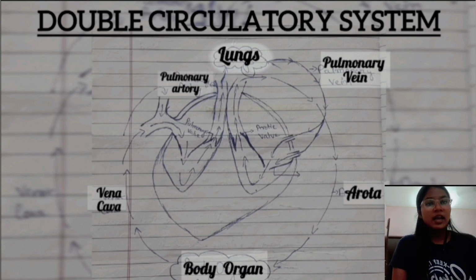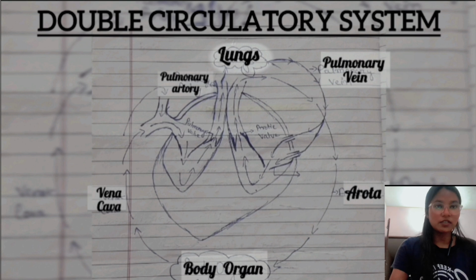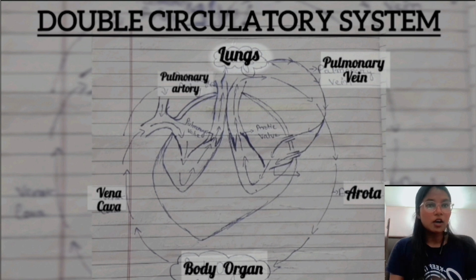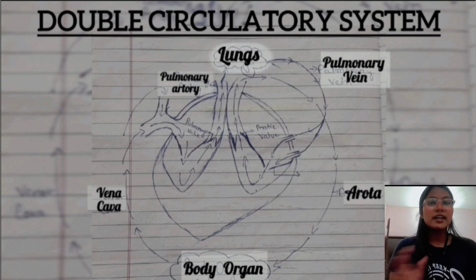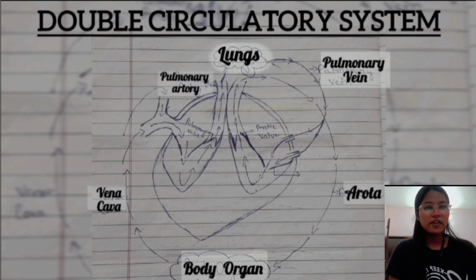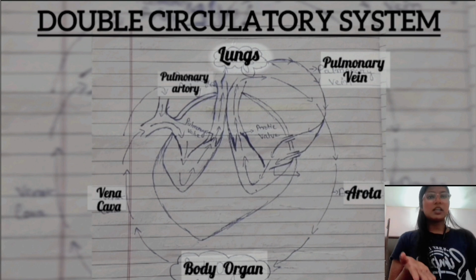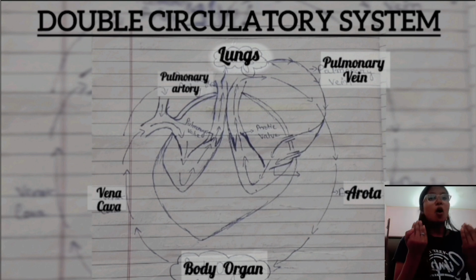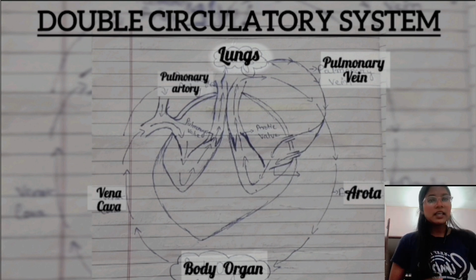So the pulmonary artery is the path which carries the waste deoxygenated blood from the heart to the lungs, and in the last process, the lungs remove all the waste products from our body through the nasal cavity. When we inhale, we take oxygen into our body, and then we exhale the carbon dioxide.